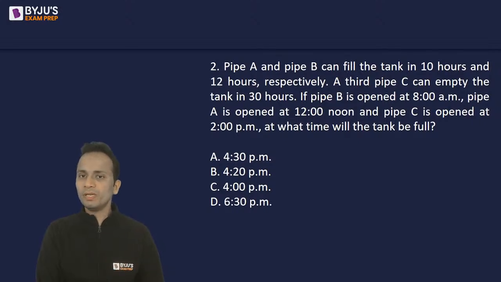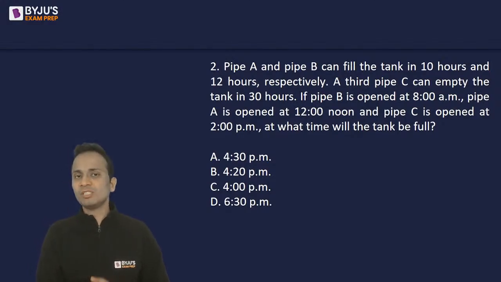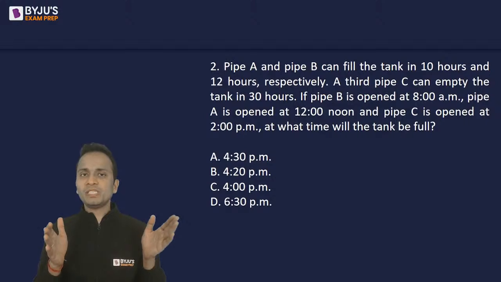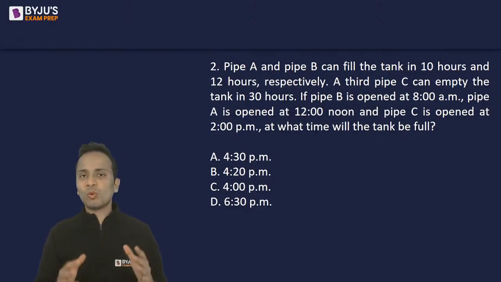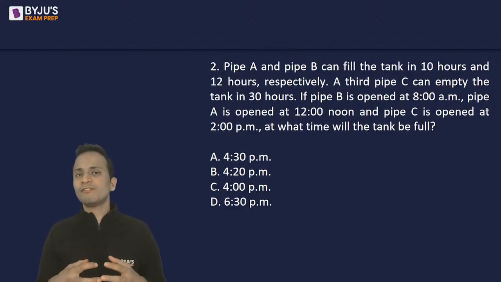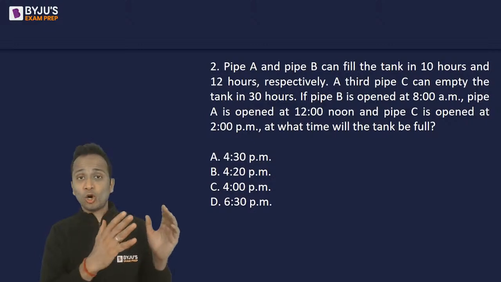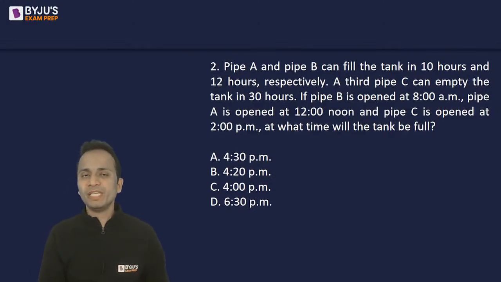First of all, open pipe B, then open pipe A, and find out the total quantity of work finished by B and A when C was opened. At the time C was opened, there must be some portion of the tank, some quantity of the work already finished. And then together with C, the remaining amount of work will be done by all 3 of them together in how many hours?